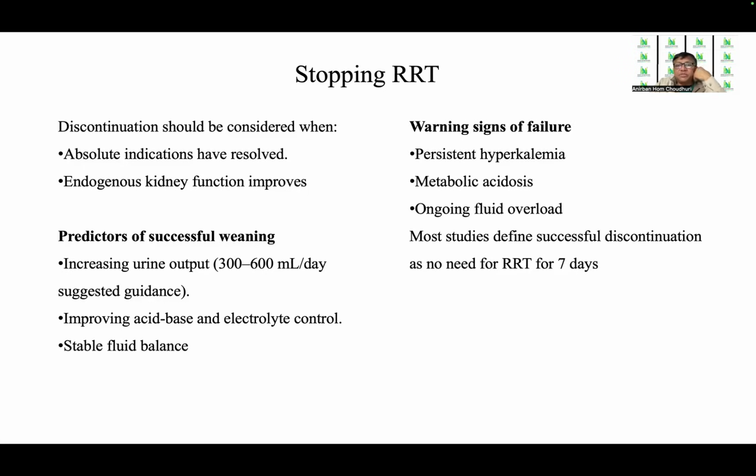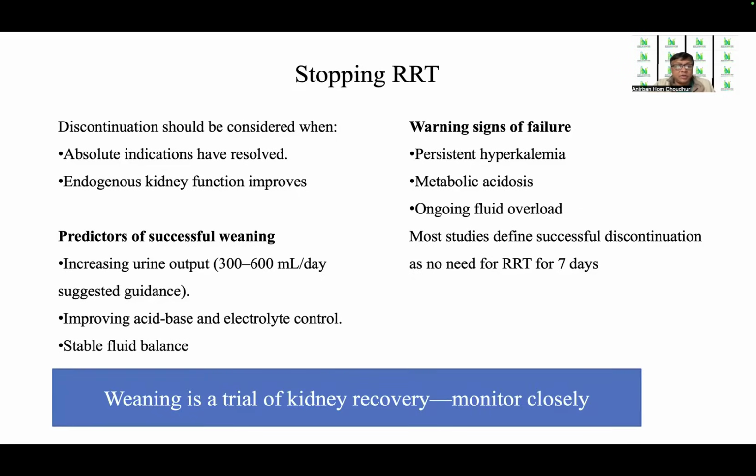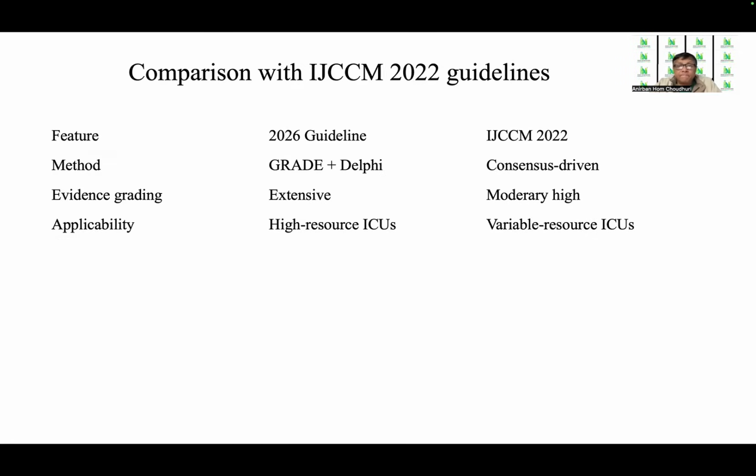And the warning signs of failure include persistent hyperkalemia, metabolic acidosis, ongoing fluid overload, and most studies define successful discontinuation when there is no need for RRT for 7 days. So, weaning is a trial of kidney recovery and therefore needs close monitoring.